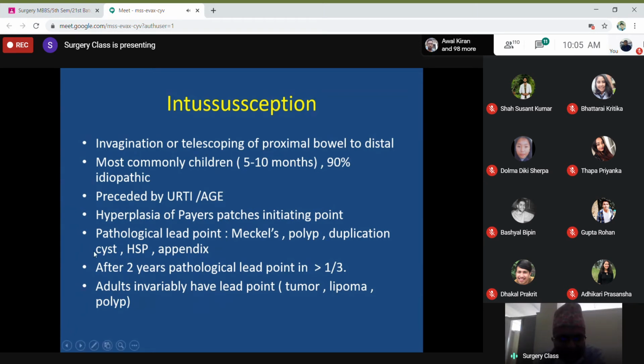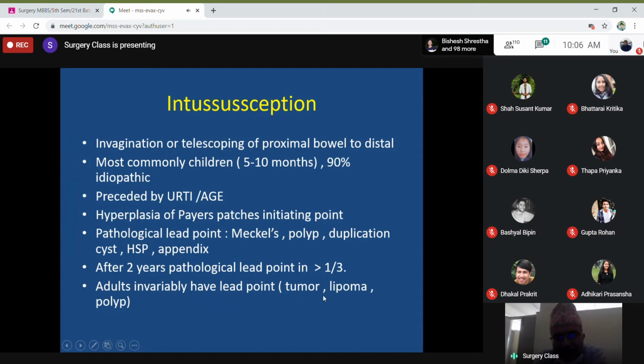Sometimes you may have a pathological lead point like Meckel's diverticulum, polyp, duplication cyst, Henoch-Schonlein purpura, and sometimes the appendix. Usually after 2 years of age, more than one third of patients will have a pathological lead point. In younger children, you don't find a pathological lead point. Adults invariably will have a lead point because of a tumor.